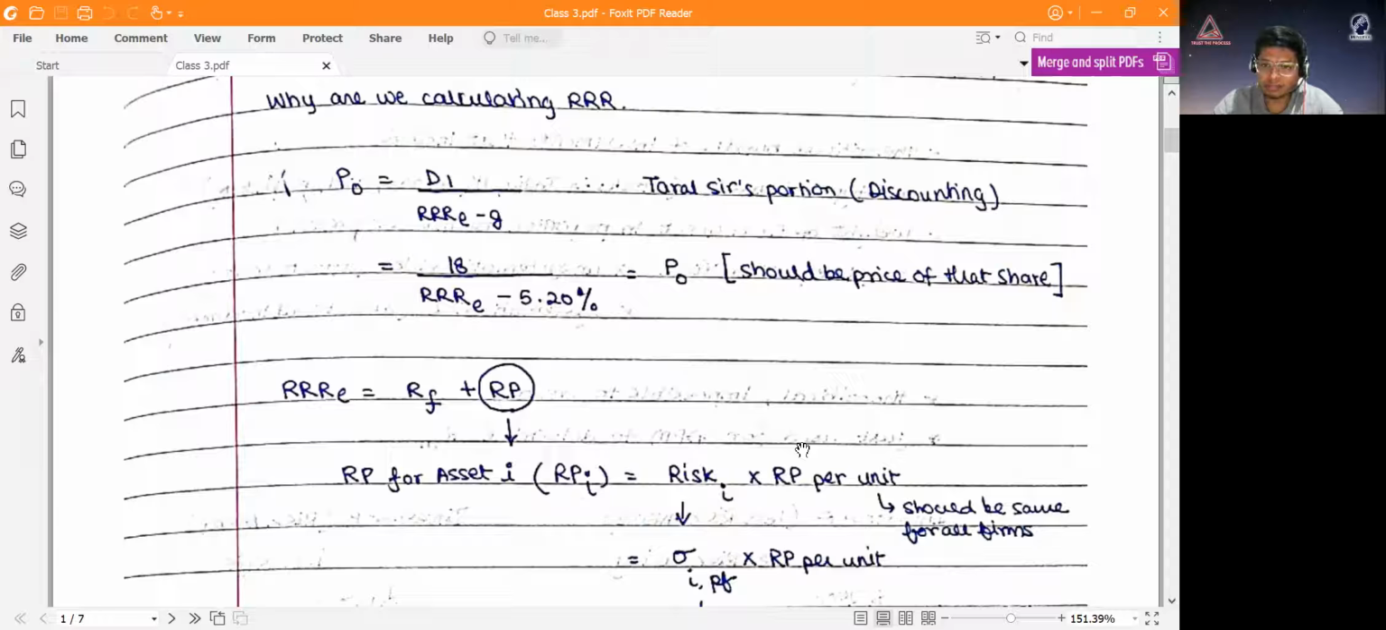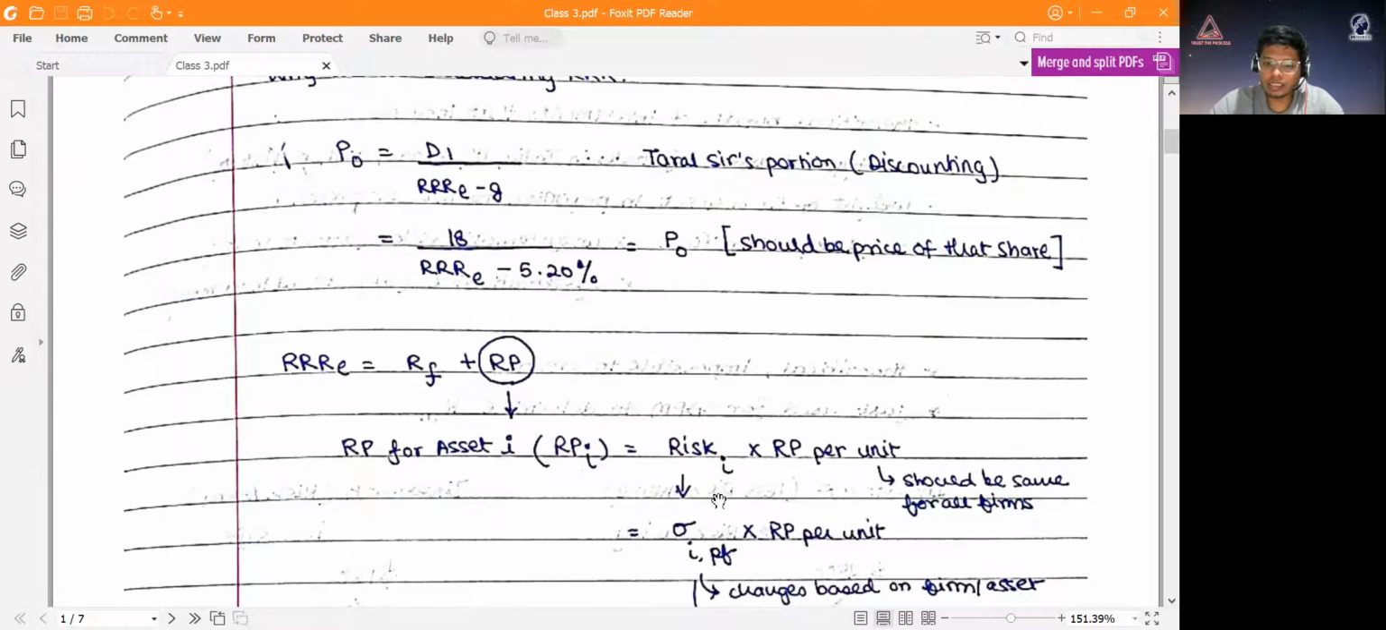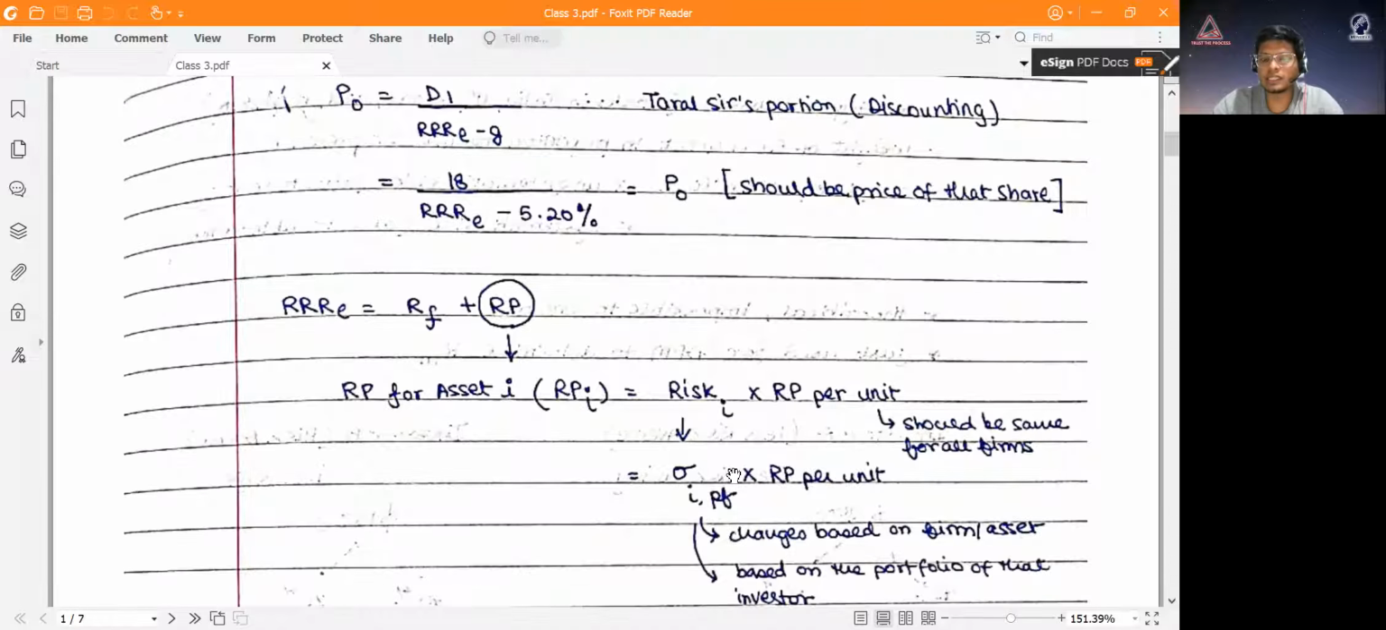The risk will change. So how do you calculate this risk? The risk is equal to the standard deviation of I with respect to the portfolio that the investor is holding. In the last class, if you remember, we said that the risk of an asset is the contribution of that asset to the risk of the portfolio. So for an investor, this will be different for every person.